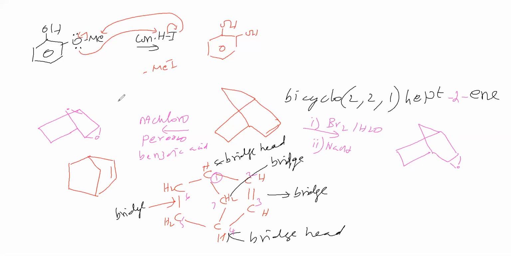So this bicyclo compound is converted into epoxide in two ways. One way is treating with bromine water and then sodium hydroxide solution. Another one is via metachloroperoxobenzoic acid, which has a peroxy linkage. Okay, we'll go for the next reaction.